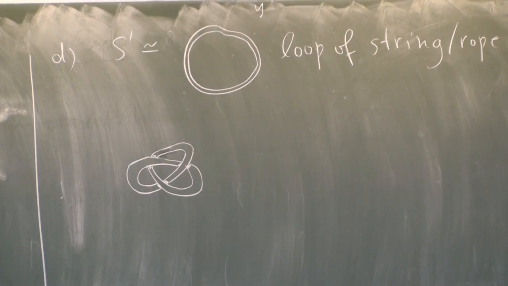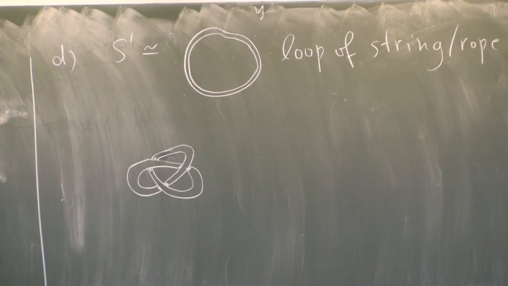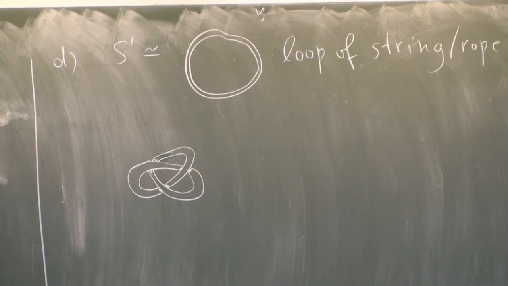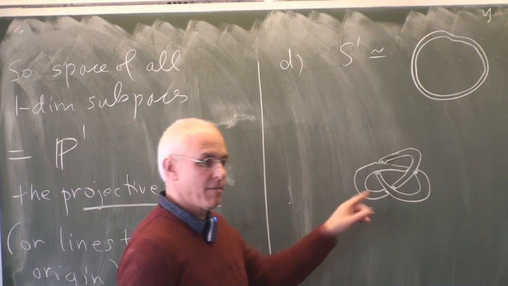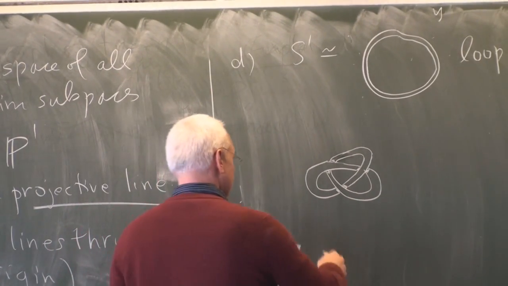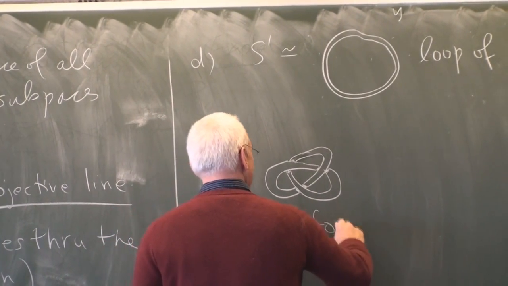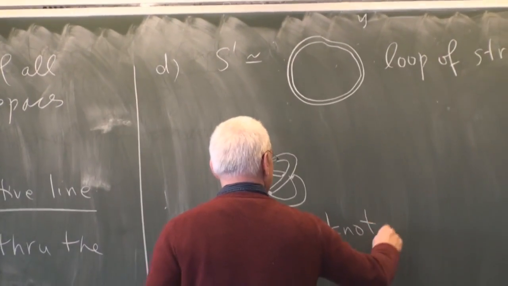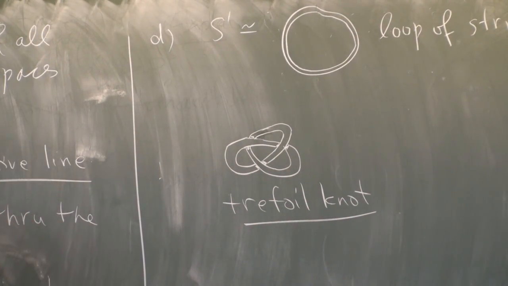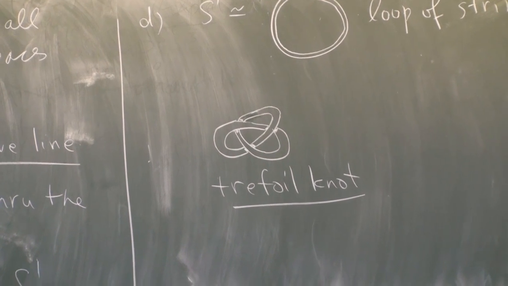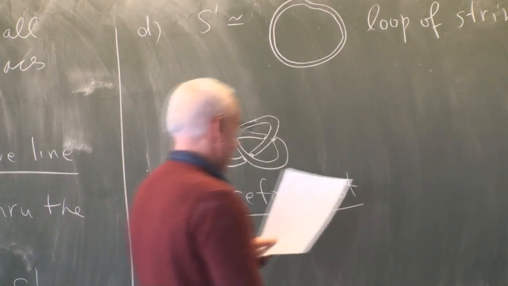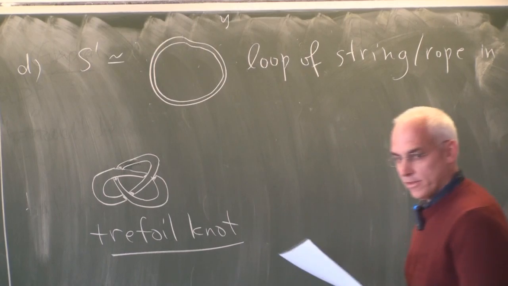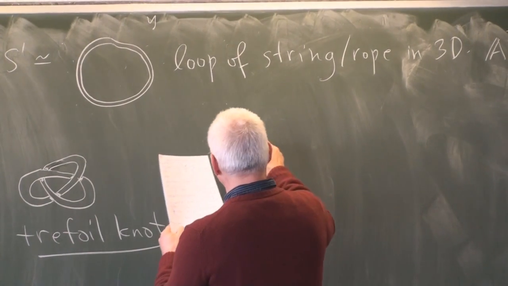Okay, it's sort of a fat string now, but it's now a knot. This is still topologically a circle, but it's now in 3-dimensional space, and this is something called the trefoil knot. Well, that's not the only way we could, of course, make a knot. There's lots of knots, but in particular, there's also this one.